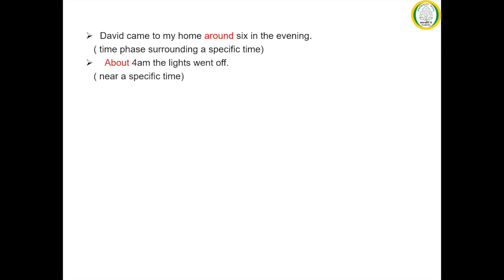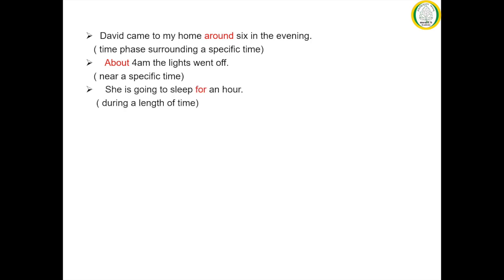Next example, about 4 a.m. the lights went off. Here the preposition about indicates near a specific time. The preposition about can also be substituted by another compound preposition that is near to.